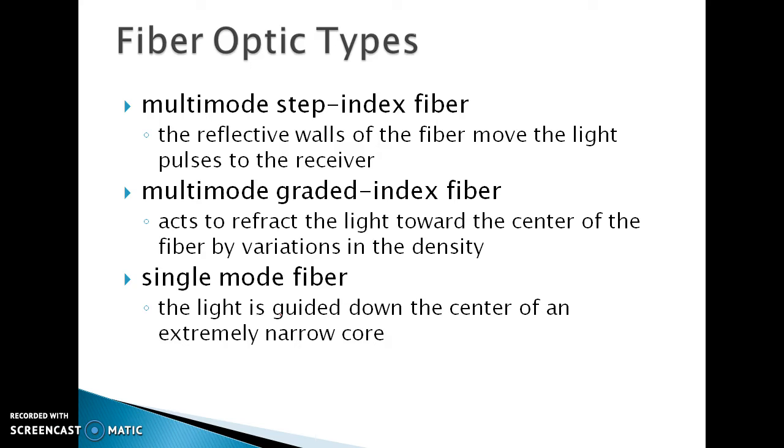These are the three layers of fiber optic cable. Fiber optic cables are of three types: single mode fiber, multi-mode graded fiber, and multi-mode step index fiber. We will discuss these later when we discuss the structure of fiber optic in detail.